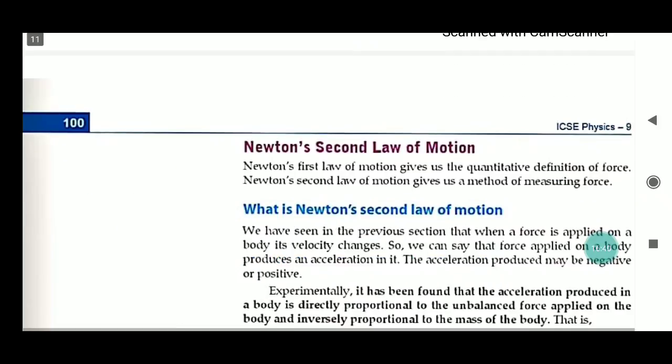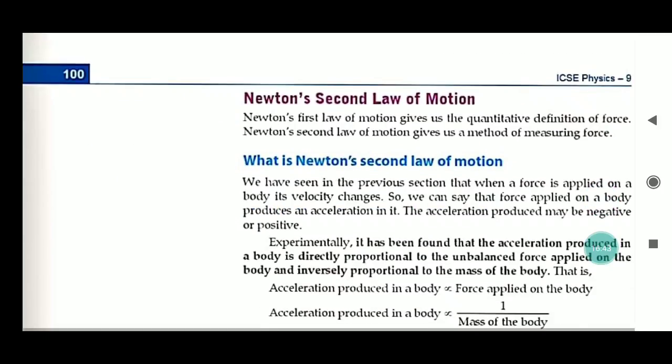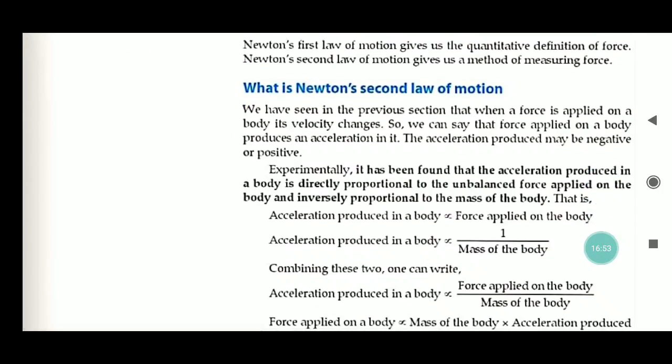Now we are going to start Newton's second law of motion. Newton's second law of motion gives us the method of measuring force. We have seen in the previous section, in Newton's first law of motion, that when a force is applied on a body, its velocity changes. So we can say that force applied on a body produces an acceleration in it.